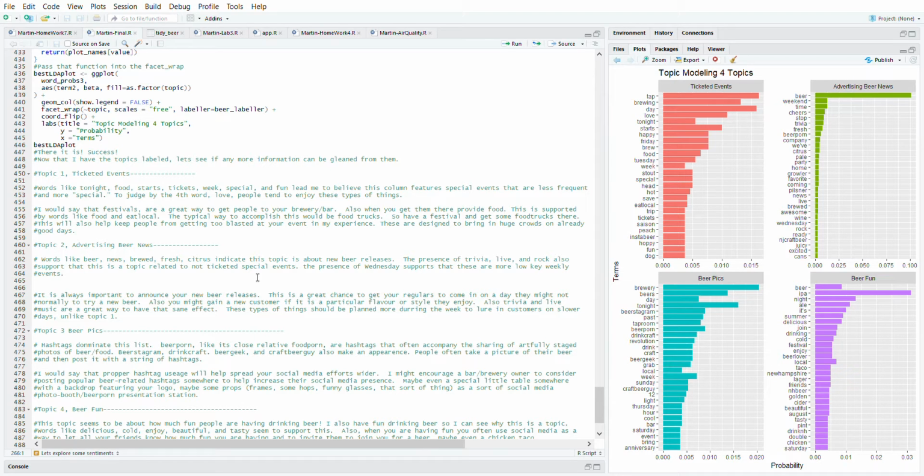Topic 2 would be advertising beer news. That's going to be your new beer releases, the sort of low-key stuff you do during the week, like trivia night, like live music, the things you do to draw in people that are cheap and easy. Say you have 20 people during a Tuesday, and you want to have, 100 is a good night. Maybe you get in 40 or 50. Great Tuesday. And all it cost you was having someone come in and do trivia night or having someone play music. So if you can double your profits that way, that's always a good thing.